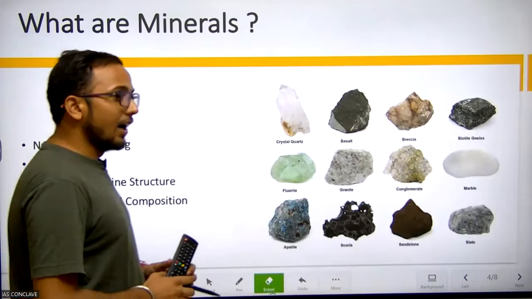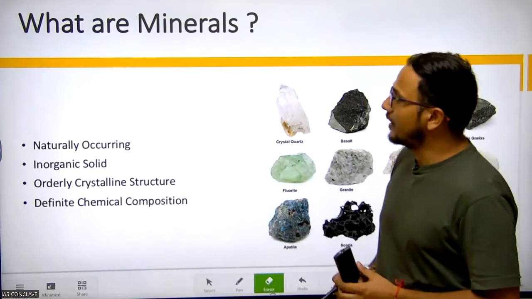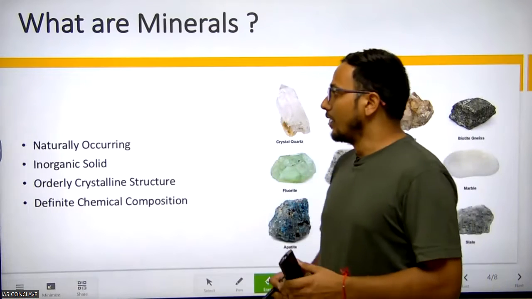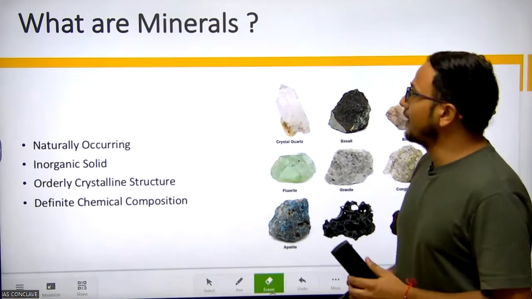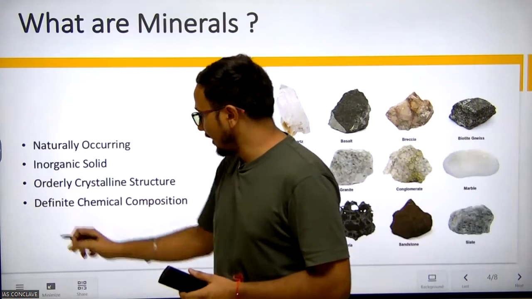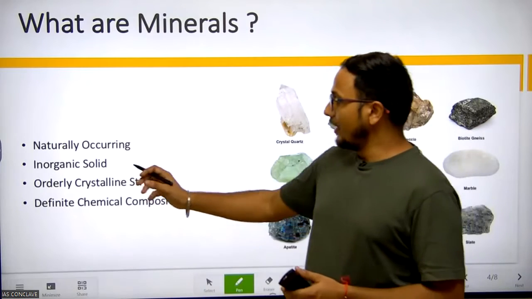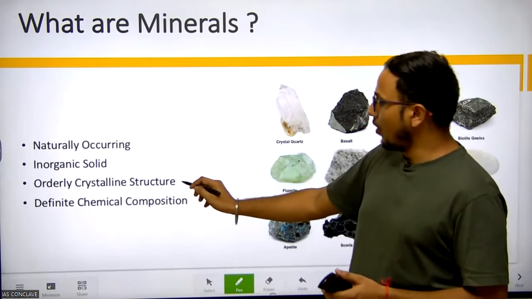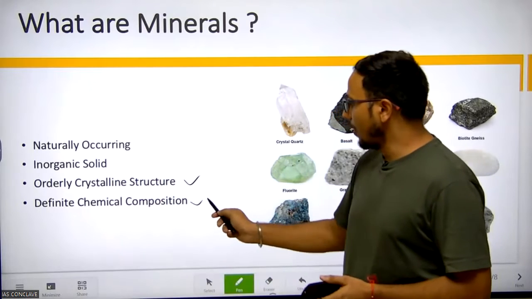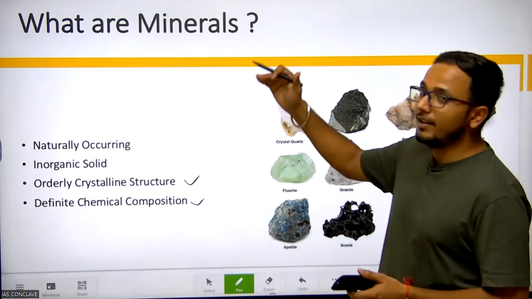Now look at today our topic would be on geomorphology, and we will cover what are minerals, because most of the students are confused about what minerals are. So if anything is to be considered a mineral, it resembles these four characteristics: they are naturally occurring, they are inorganic solids, they have orderly crystalline structures, and they have a definite chemical composition. So these are the four basic characteristics which define minerals.